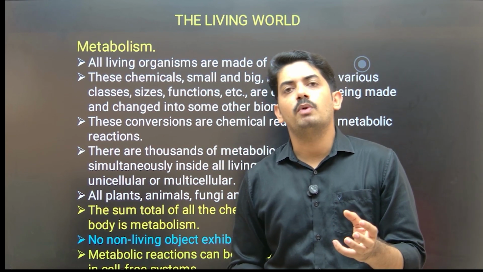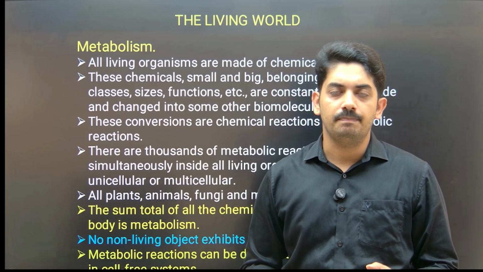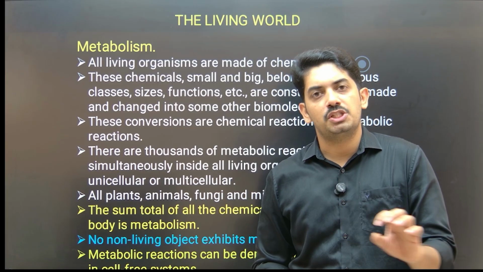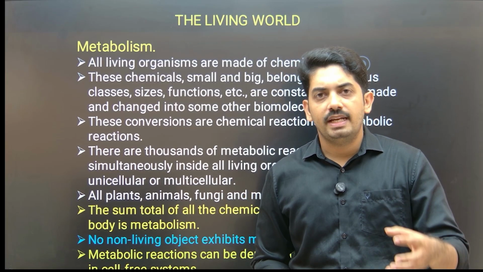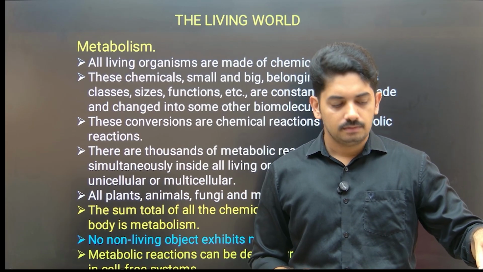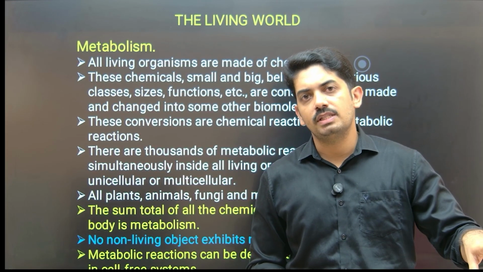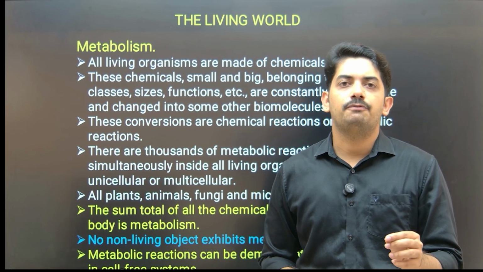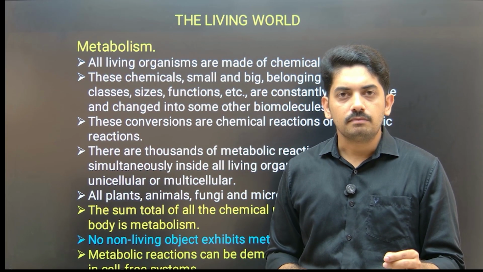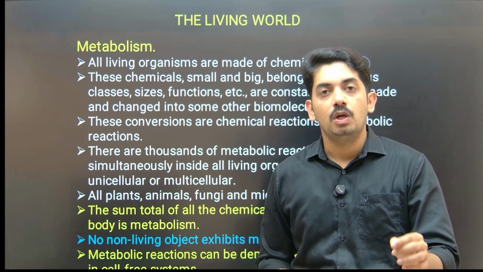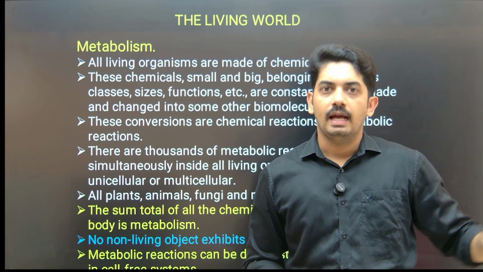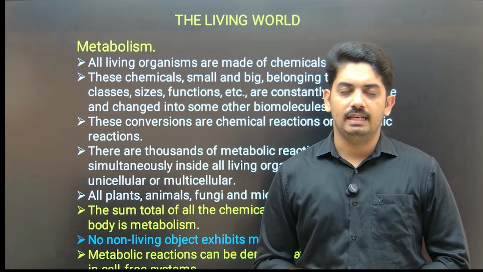Once the simpler products are formed in our digestive system, they are absorbed by the small intestine and reach the bloodstream. Now nutrients present in the bloodstream reach the cell, and the cell uses these simpler forms of sugar, amino acids, fatty acids and glycerol to construct the complex structures in the cell, and this process we call anabolism.